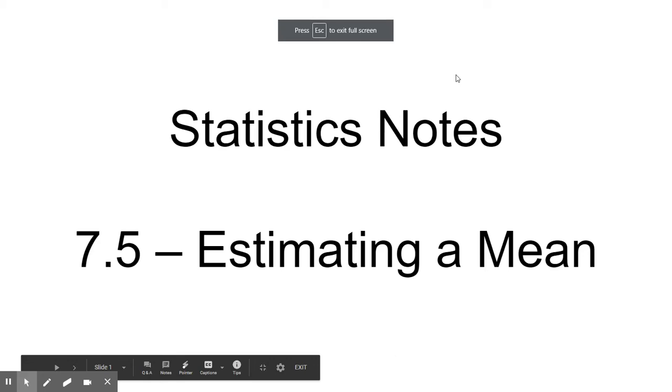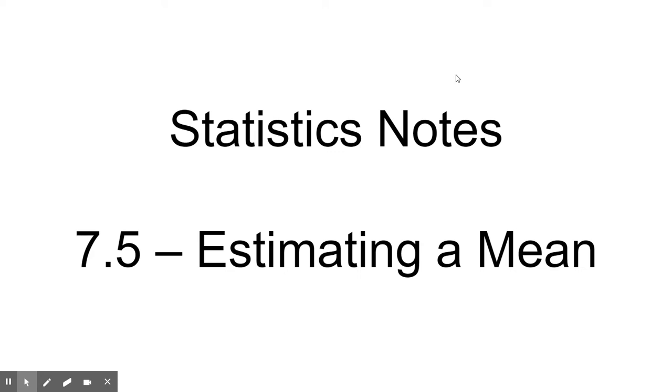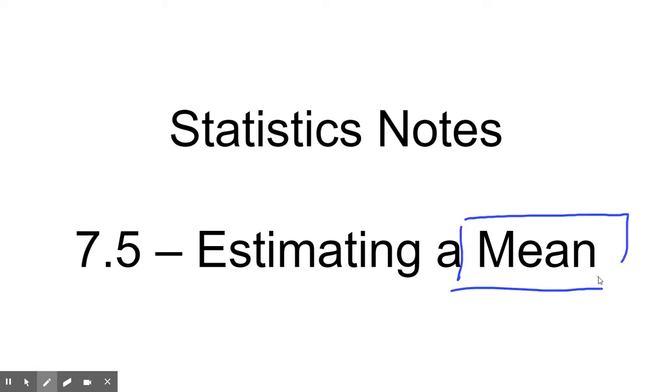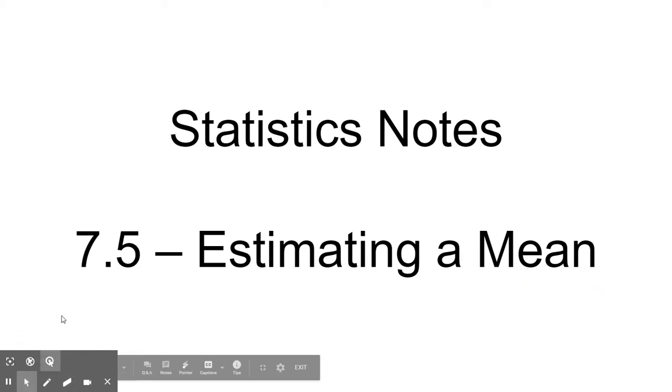All right, so that 7-5 starts your 7-5, 7-6 connection, just like 7-3 and 7-4 were. But now we're talking about means. Okay, so again, a theme for the whole second quarter has been understand if your problem is asking about proportions or means. So these next two sections are about means. Remember that this section is very important, kind of sets you up for next section, which is just going to be that 4-step process. Okay.